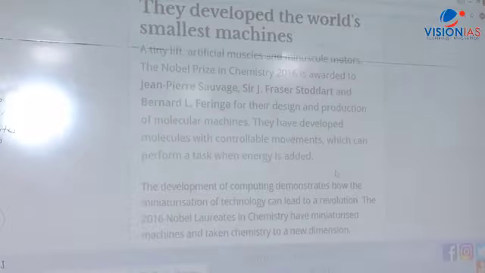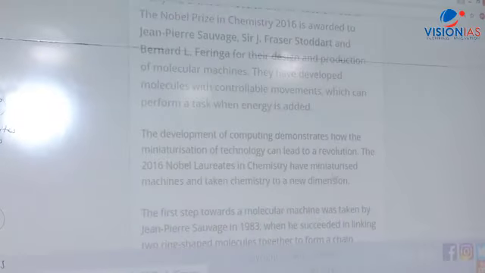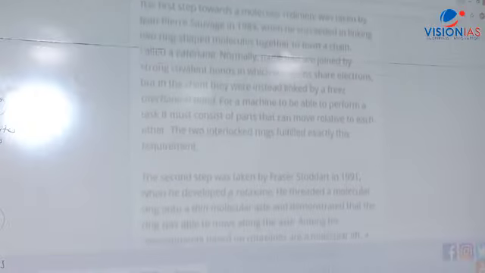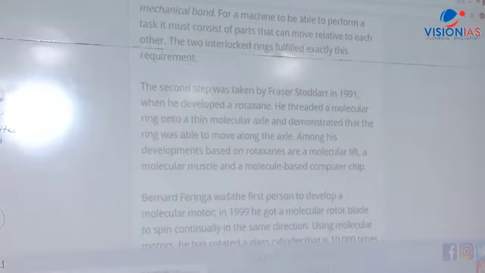And if you look at what is given here, see, the development of computing demonstrates how the miniaturization of technology can lead to a revolution. Right, this is how chemistry has been taken to a new dimension. And then it gives you the history of that part, the mechanical bond, and this. Now, one very good word is used here, rotaxane. They have developed this kind of thing, what is called, Stoddart.